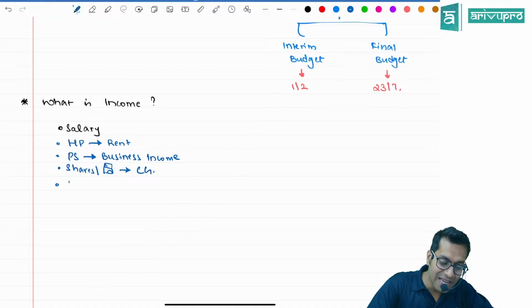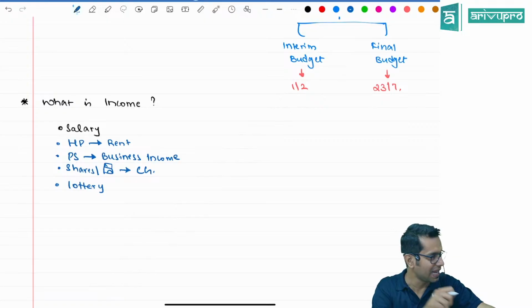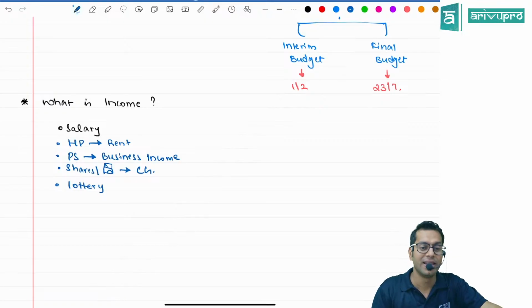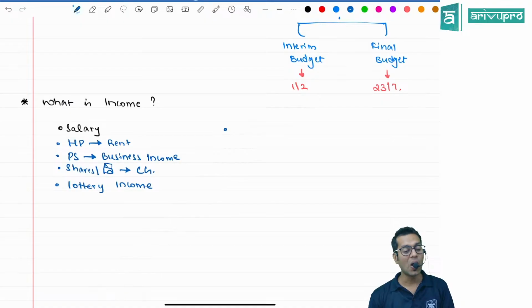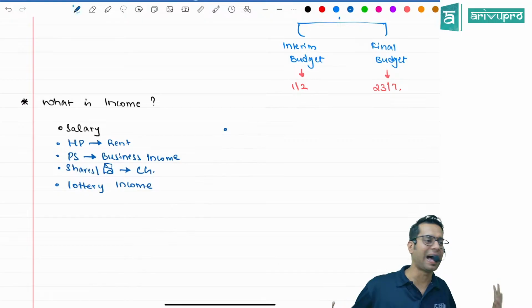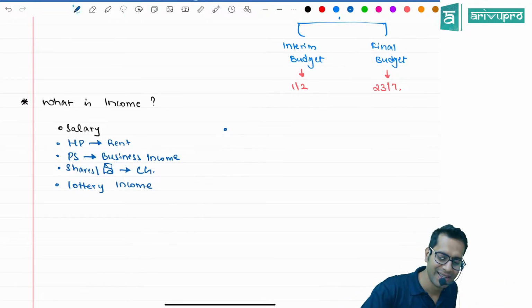Sir, lottery. I took a lottery ticket, I scratched that number, and I won a lottery of 55 rupees. Lottery income is there, and that is also my income. Then what else is income? Gambling. You say this answer: lottery, horse riding, gambling, betting. Horse riding.